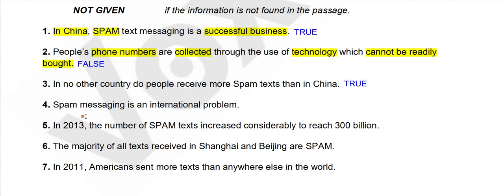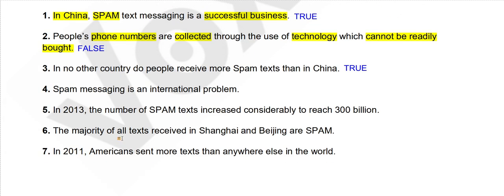Fourth, spam messaging is an international problem. So the answer will be true when this problem is an international problem. It will be false when this problem is not an international problem but a local problem, like in China or one or two more countries, but not throughout the world. It will be not given when we don't know if it's an international problem or not.